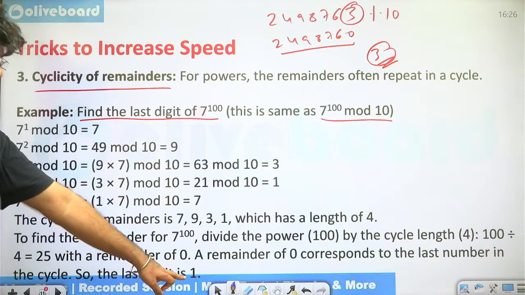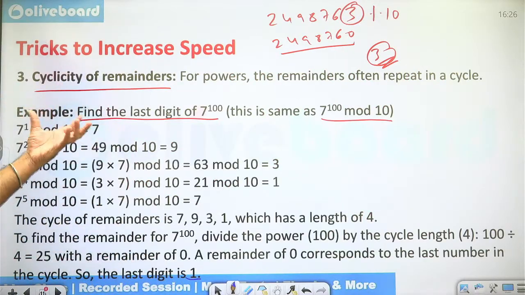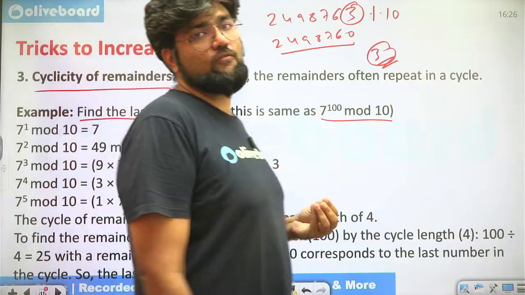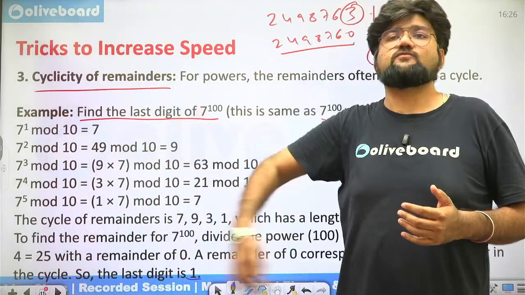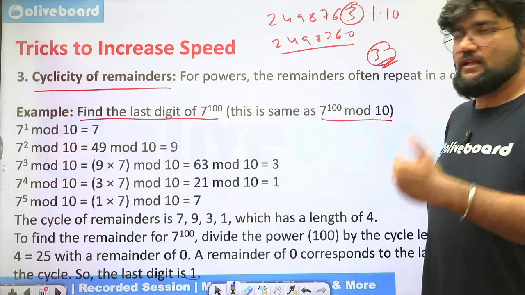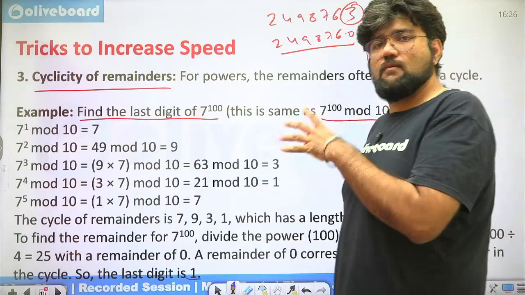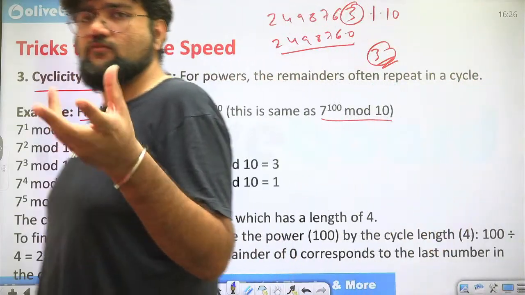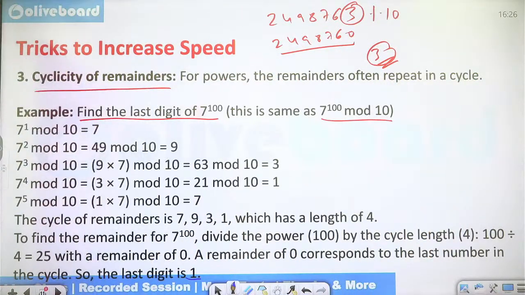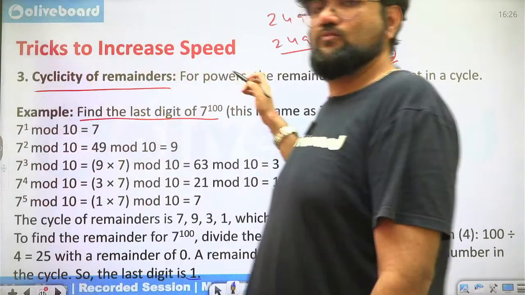It will be 1. This concept is known as cyclicity of remainders, the remainders themselves forming a cycle. Okay. So that is how you approach this question. If at all you come across this, you can use this method, or even if you're comfortable with some other method taught to you in quant, you can do that. Yeah. Absolutely. Not an issue.